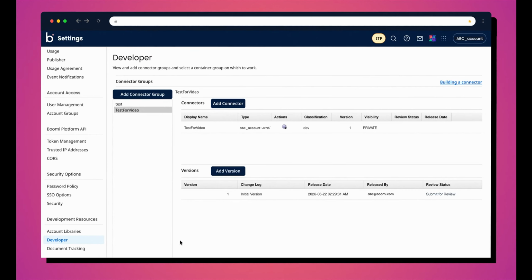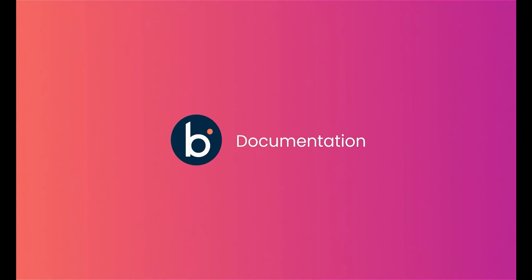You will see your newly created connector group listed under Connectors, with the version shown as Initial Version. You can now use this connector in your Boomi processes.